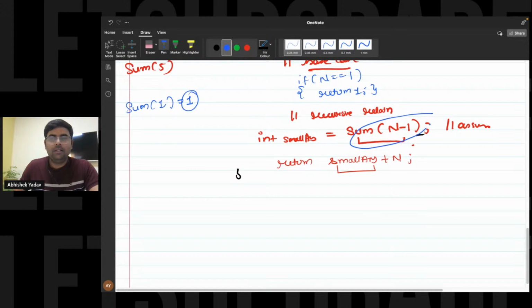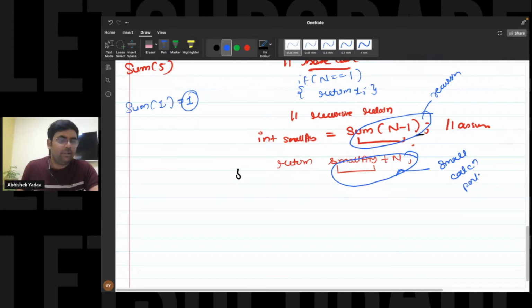This part, this responsibility, I'm giving to the recursion: to go and solve the smaller and similar subproblem. And after that, this small calculation part I'm taking care of, right?